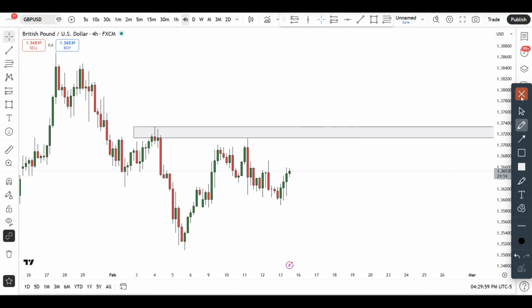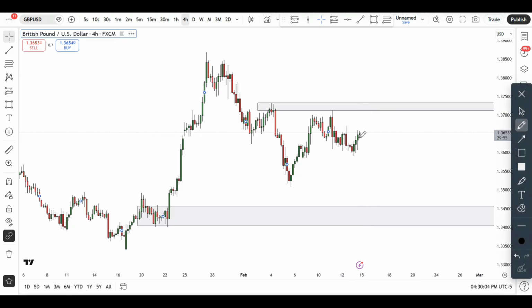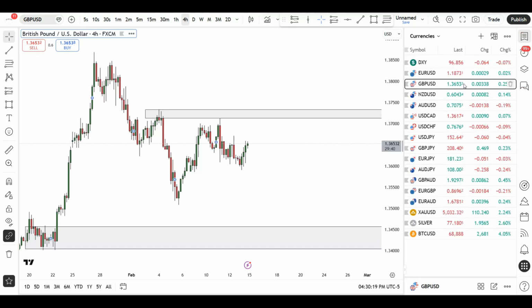Now, in the event that that does not happen, and let's say the market begins to rotate to the downside, then chances are we might be making it back towards, let's say, the 134.50 area, into this particular demand zone area. From right around here, any reversals, I'll be looking for opportunities to go long for further continuations to the upside. All right, that's pretty much it for British pound US dollar.